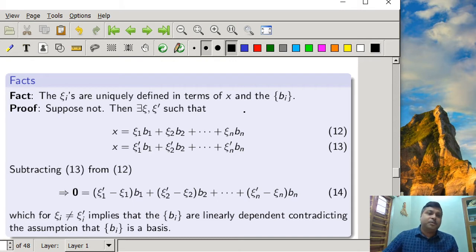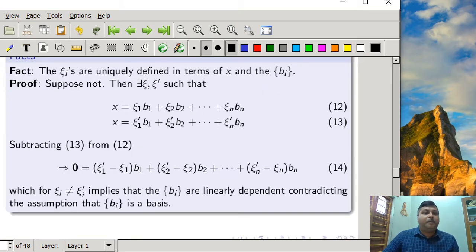Suppose we prove this by contradiction. Suppose this statement is not true, and the zeta i's are not uniquely defined in terms of X and bi. Then the same vector X can be expressed as in equations 12 and 13: zeta 1 b1 plus zeta 2 b2 plus zeta n bn, and with another set, zeta dash, X is also a linear combination of b1, b2, bn.